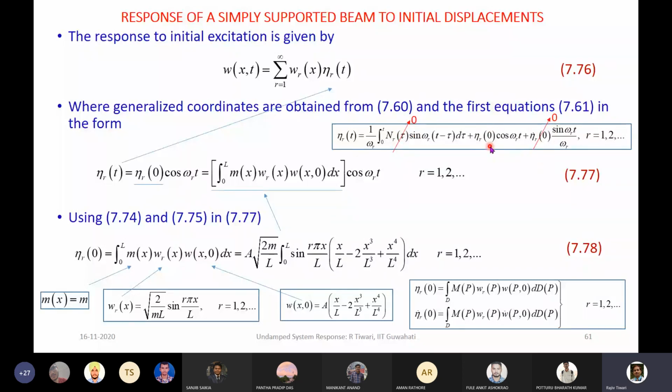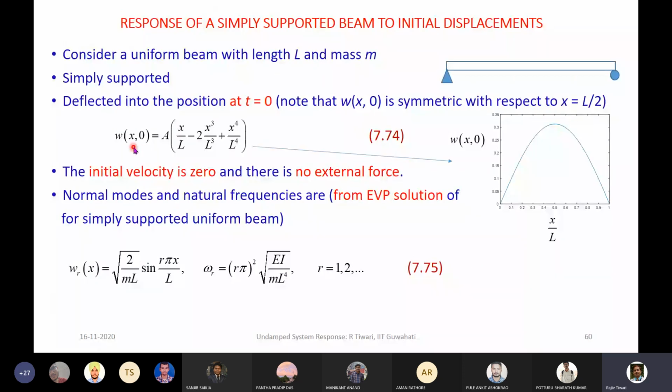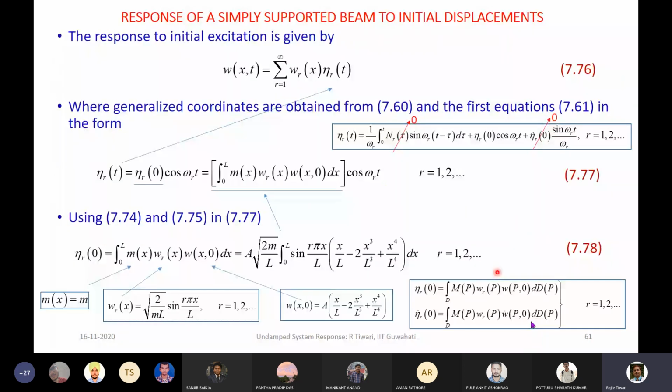Only the initial displacement is given to us. So now you can see that w naught cos omega t is written, and this initial condition in the natural coordinate we can obtain using the initial condition given, because initial condition always will be given in terms of the w naught, like this. We need to transform this initial condition to the natural coordinate. So this expression can be used, which we derived just now.